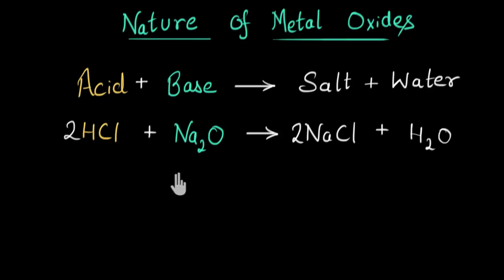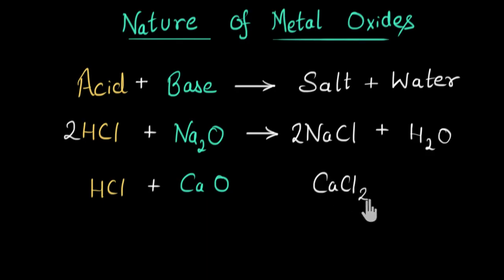This time I'm going to take calcium oxide. Calcium is also a metal and this is a metal oxide. And I'm going to react this with the acid HCl. So here also double displacement reaction will happen and the ions will exchange position. Calcium will get attracted to chlorine and we will get calcium chloride, CaCl2. And hydrogen will get attracted to oxygen and we will get H2O.